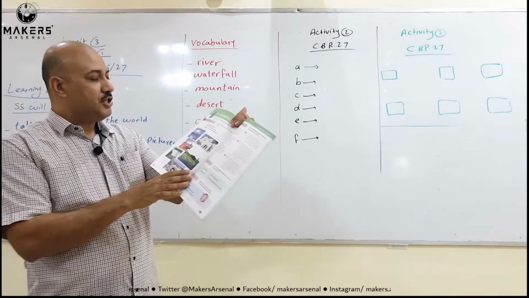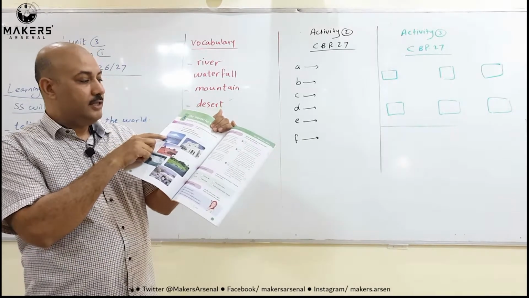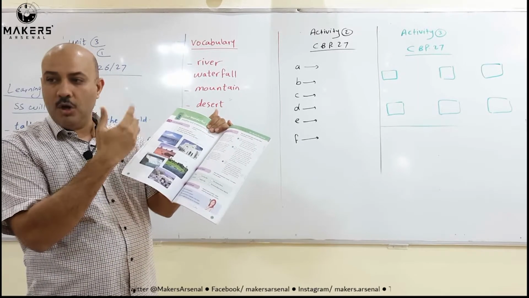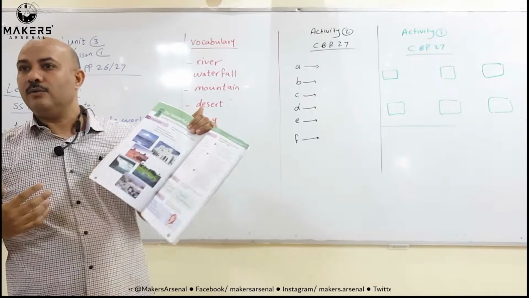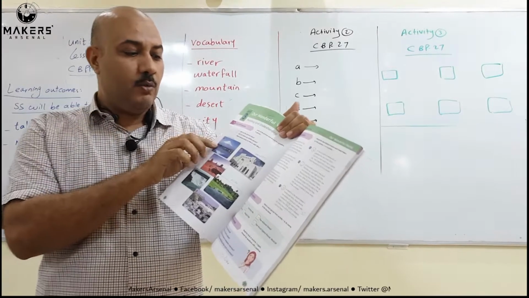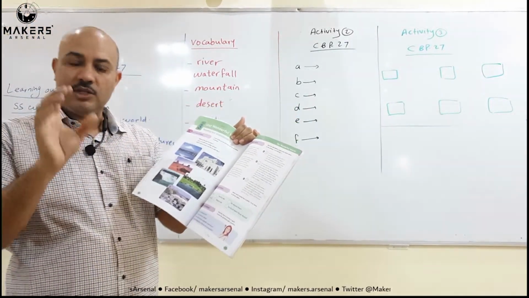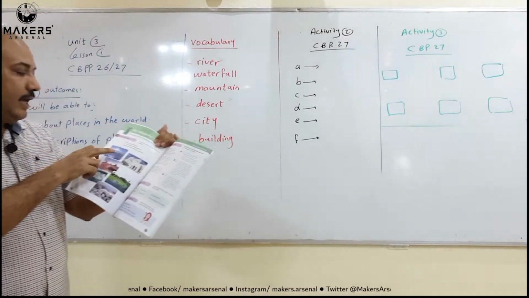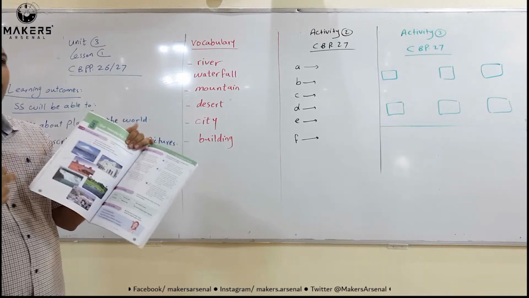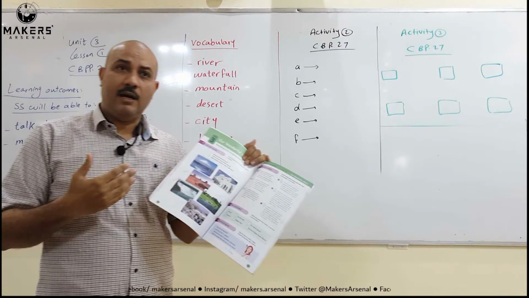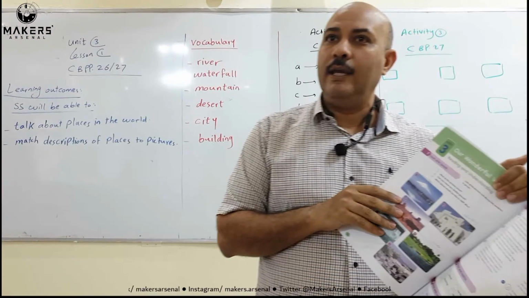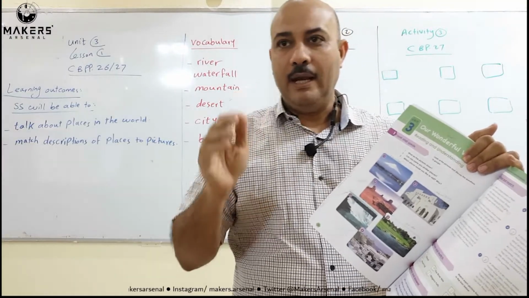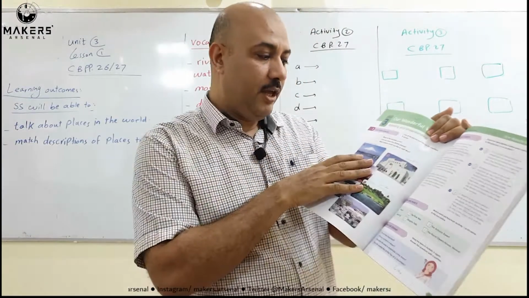If you look at picture number 1, the teacher can ask you, what do the pictures show? When you answer this question, you say that picture 1 shows a mountain. Okay, if I ask you a question now, do you know any mountains here in Oman? Yeah, Jabal Shams is a mountain. Jabal al-Akhdar is a mountain. Okay, thank you very much.